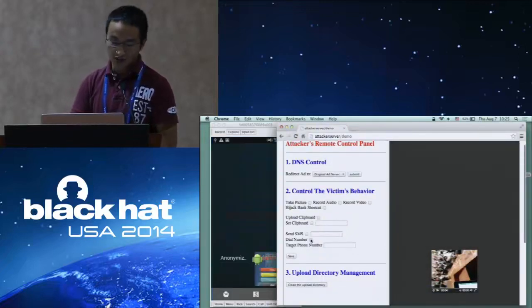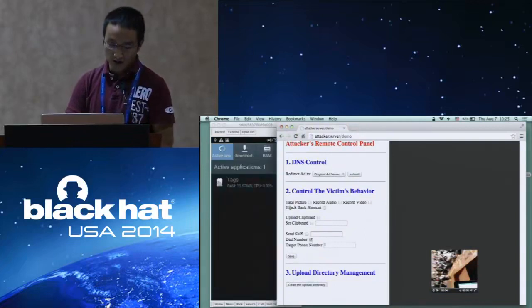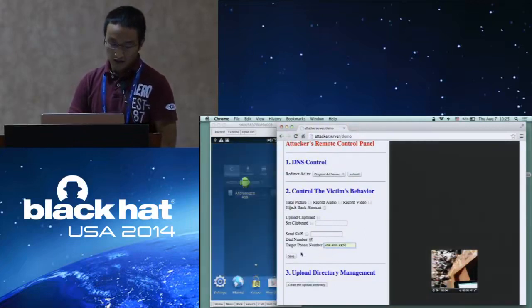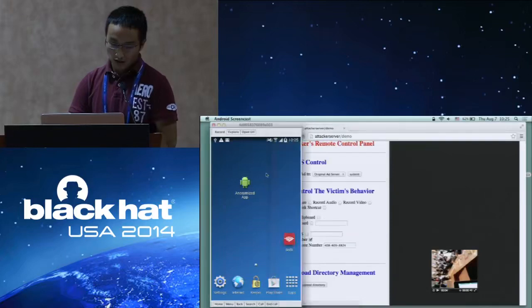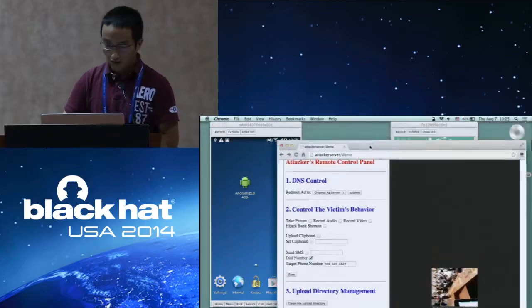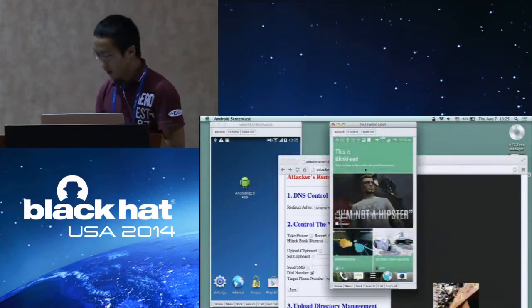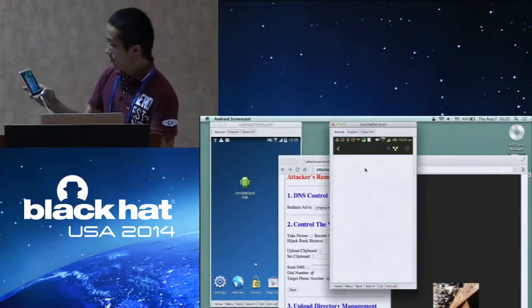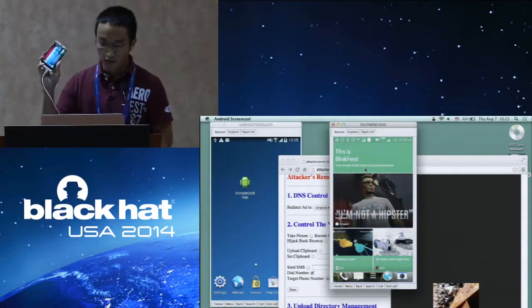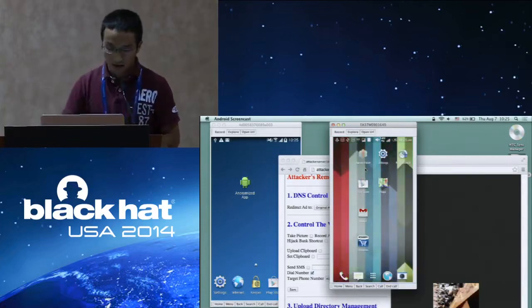And you can also try to control the phone to dial numbers. So for example, on the other casting screen is my other testing phone. And later you will see that this phone will get called. So let me open the app again.